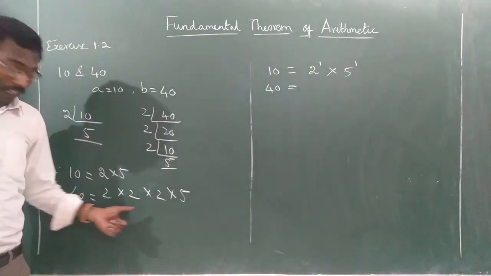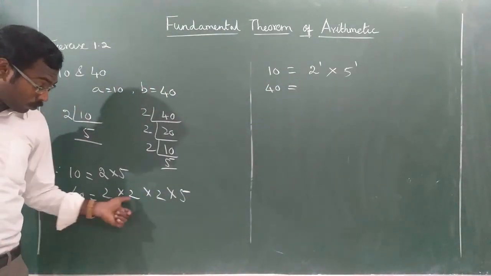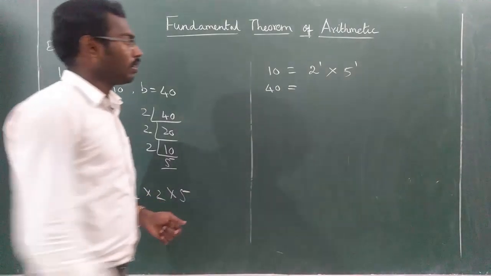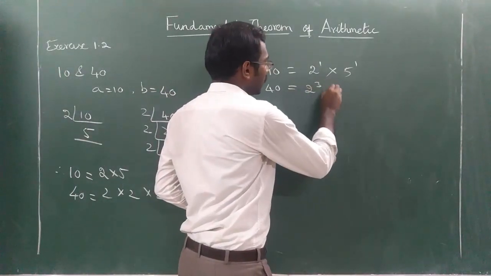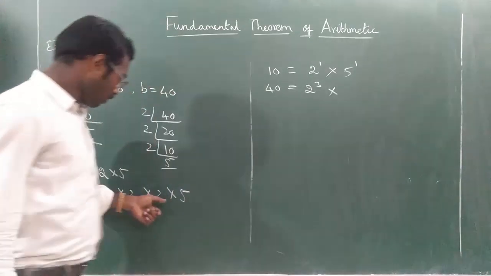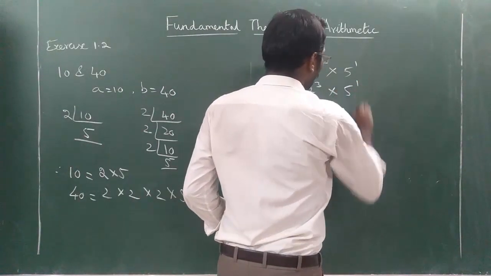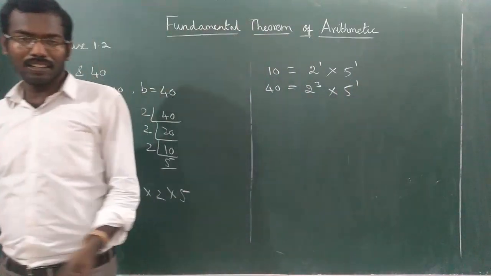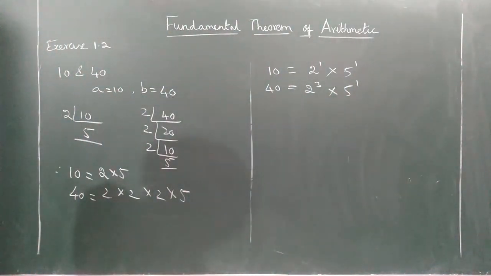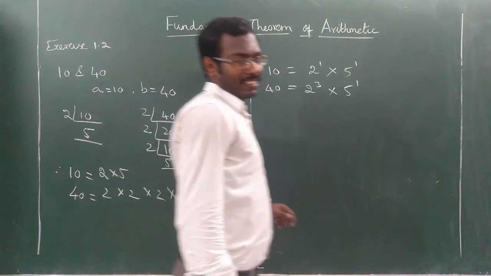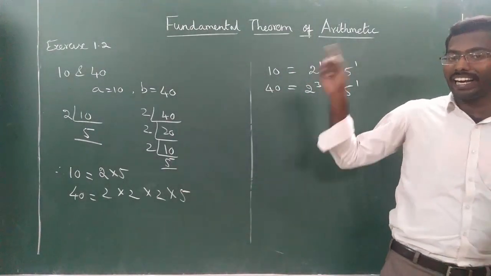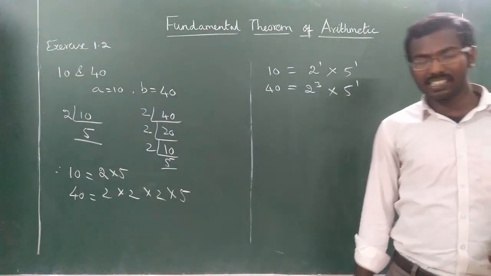How many times is 2 there? 3 times. So 2 power 3 into 5 is there. Only one time, 5 power 1. Clear or not? So now first you have to write like this. After this only we can find the HCF and LCM.